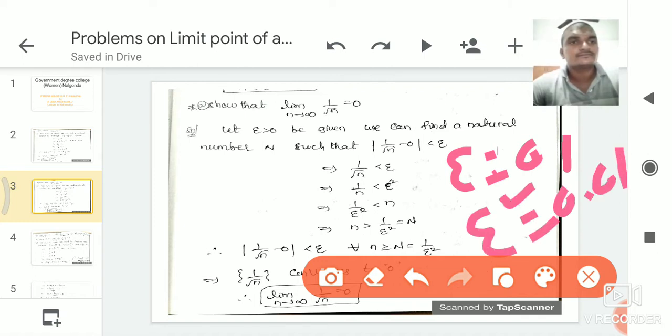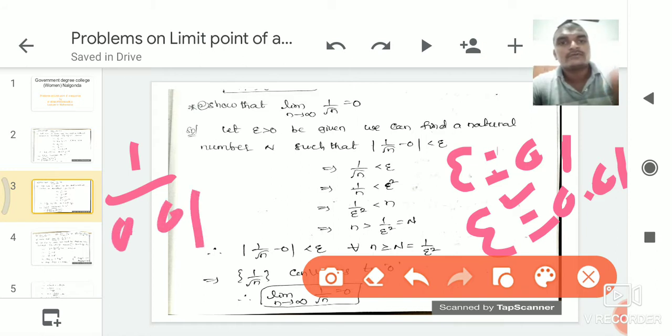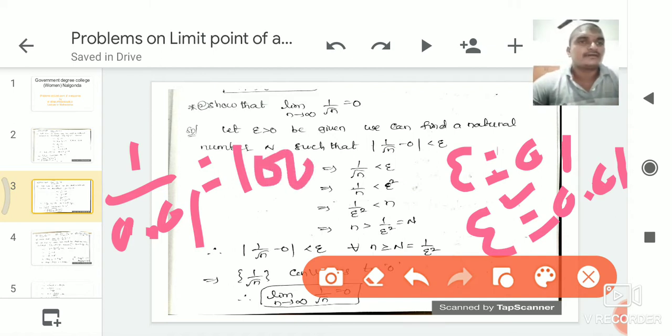It is 0.01. So 1 by 0.01 is nothing but 100. So we know that 100 is a natural number. Here the natural number exists. Therefore the given sequence converges to 0.